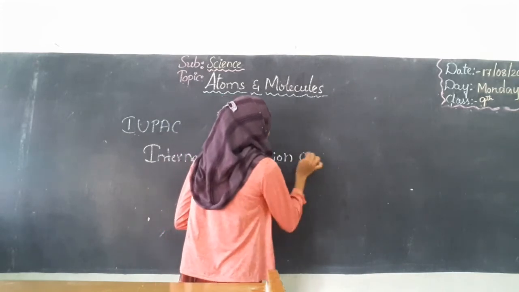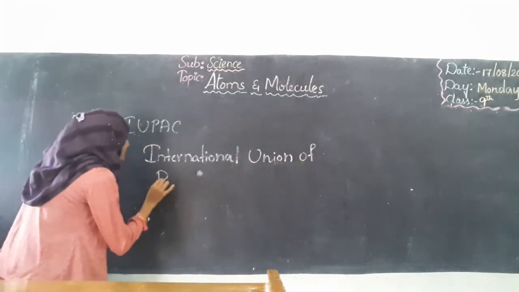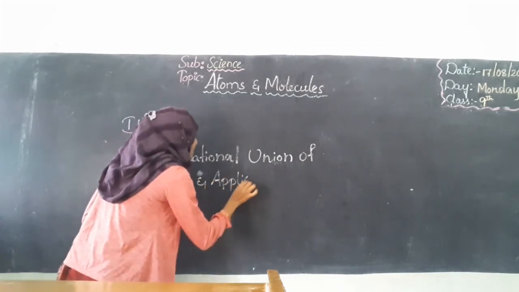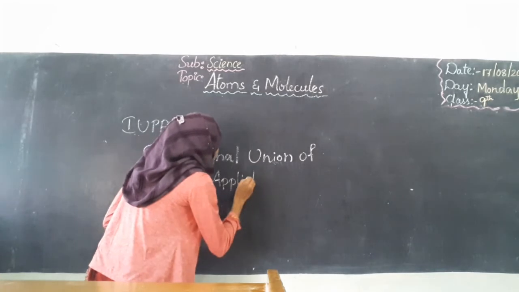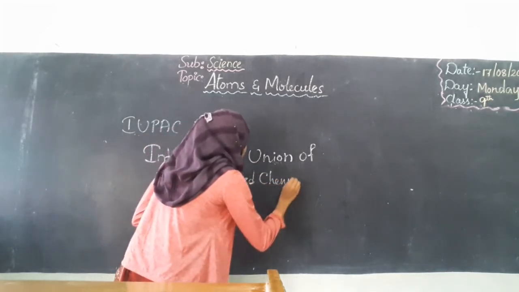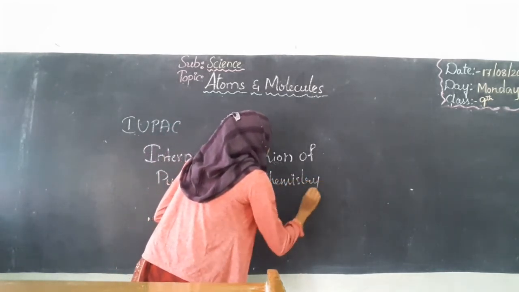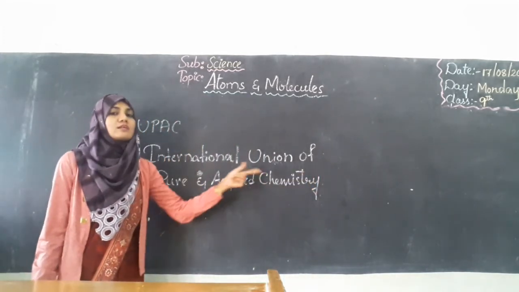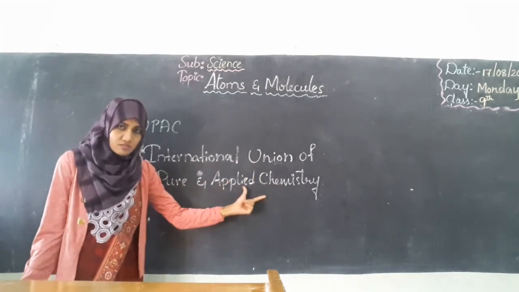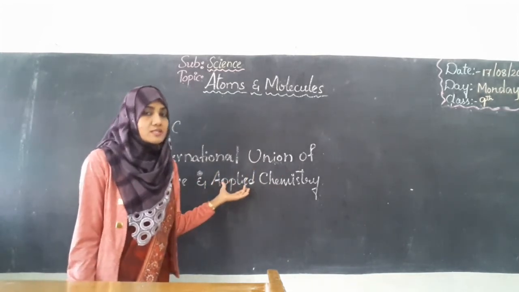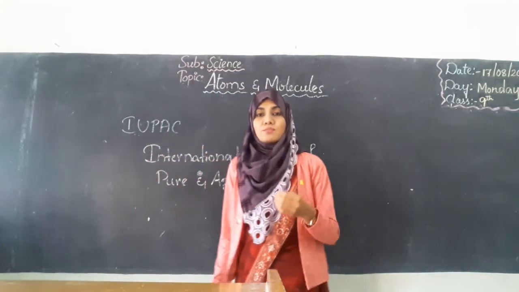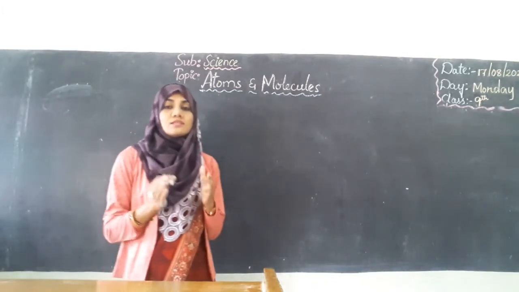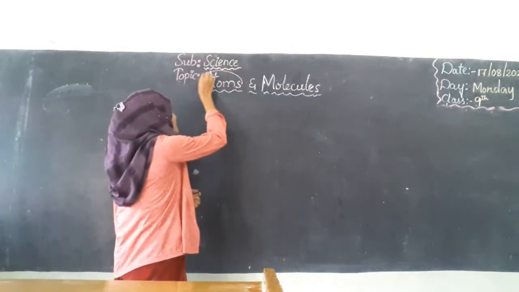IUPAC means International Union of Pure and Applied Chemistry. It's an international federation, and this federation suggests the modern symbols and names of the elements. These were all the basic concepts about atoms.